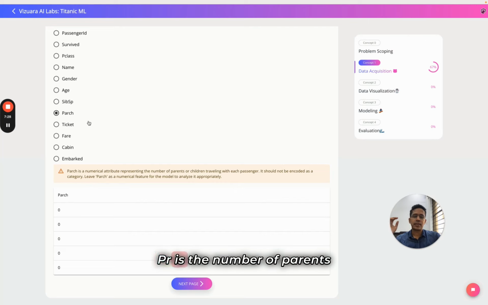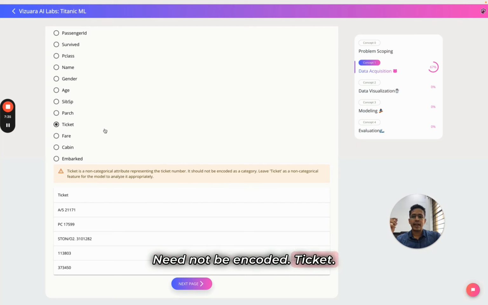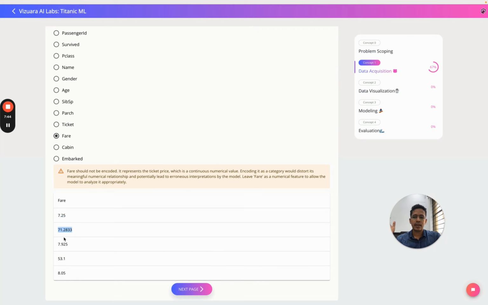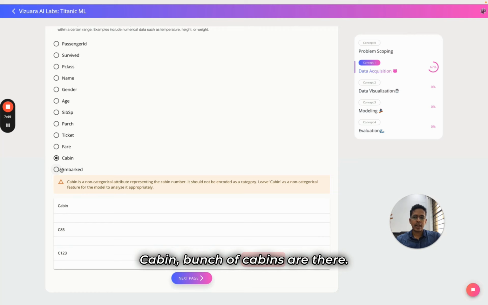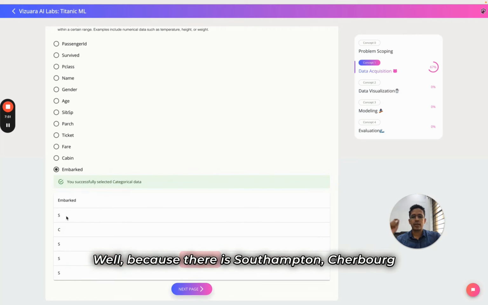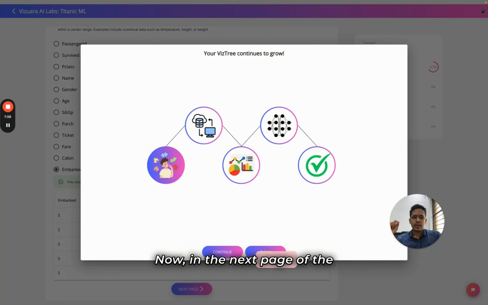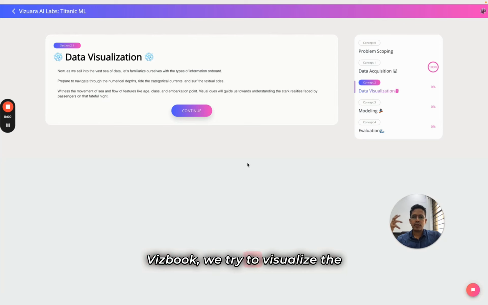P arch is the number of parents or children traveling with each passenger. Need not be encoded. Ticket is basically a non-categorical variable. It's random. Fare is also the same. Need not be encoded. It's just a set of numbers. Cabin, a bunch of cabins are there. Embarked is categorical because there is Southampton, Cherbourg, and Queenstown: S, C, or Q. Now in the next page of the Wizbook, we try to visualize the data.